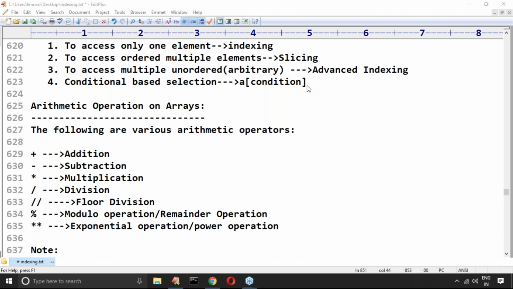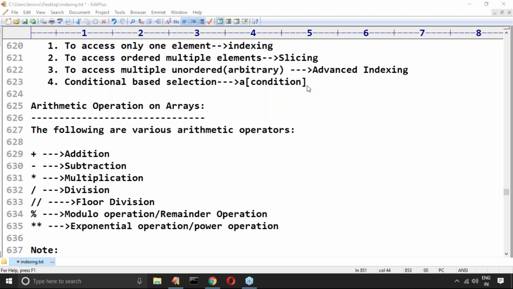Now here, how can we perform arithmetic operators with a scalar? Scalar means a constant numeric value. All arithmetic operators are applicable for numpy arrays with a scalar. Scalar means constant, for example a plus 2.